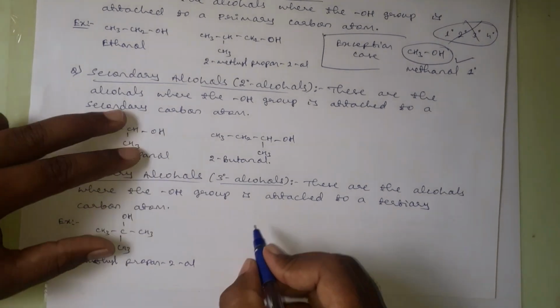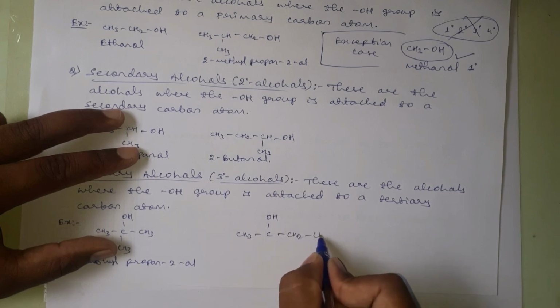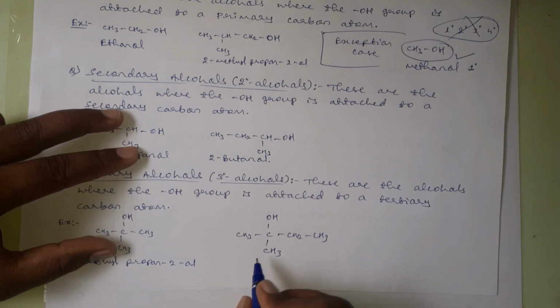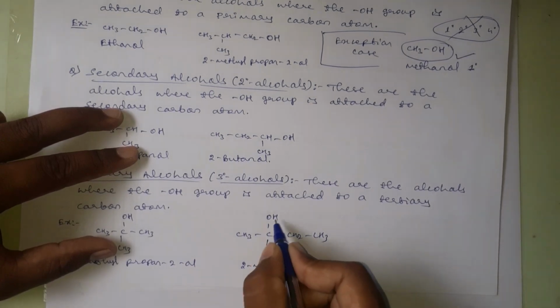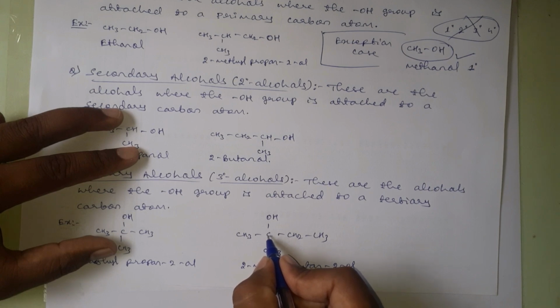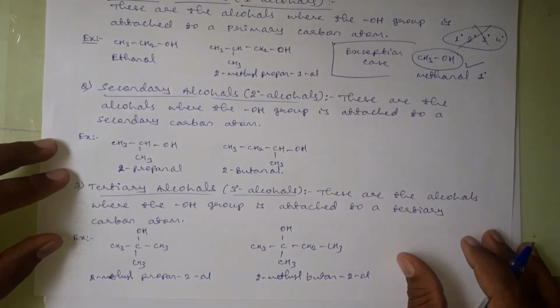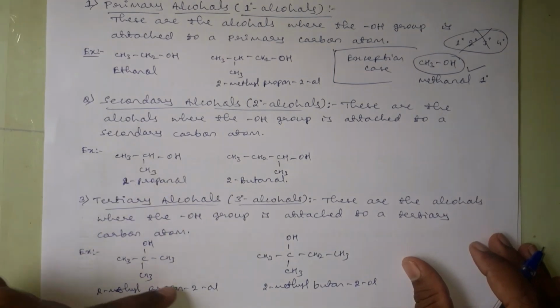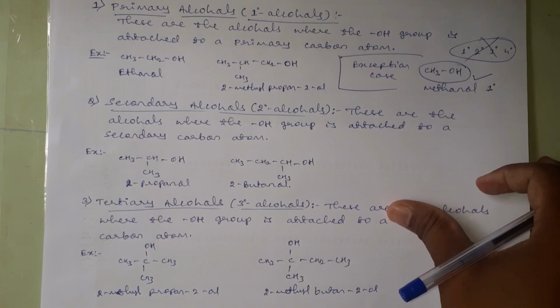And I will take another example, CH3, COH, CH2, CH3, CH3, and its name is 2-methylbutan-2-ol. And here also this OH group is attached to a tertiary carbon. See, this carbon is attached to 3 more carbon atoms. Okay, this is all about the classification of alcohols depending on the type of carbon to which the OH group is attached, as primary alcohols, secondary alcohols and tertiary alcohols.